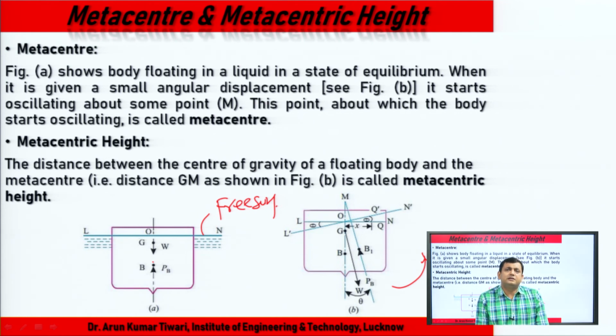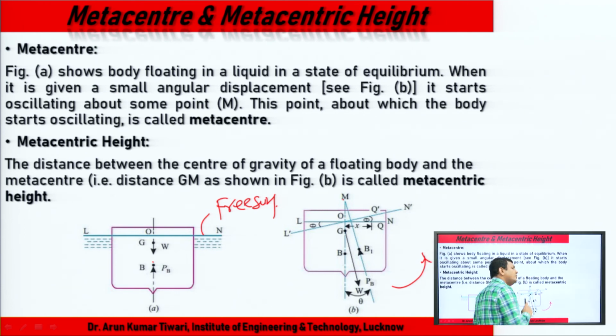In the second case, the body starts rotating about some point, this is M. How is it obtained?